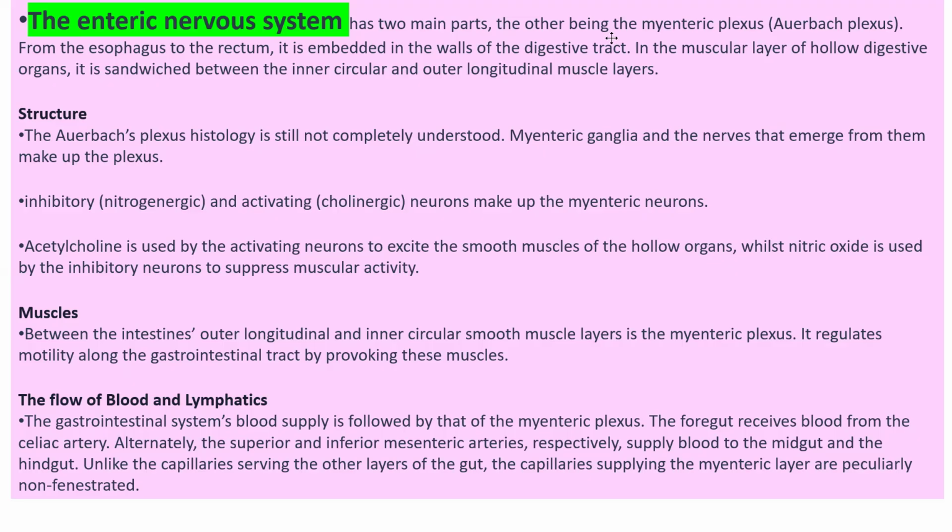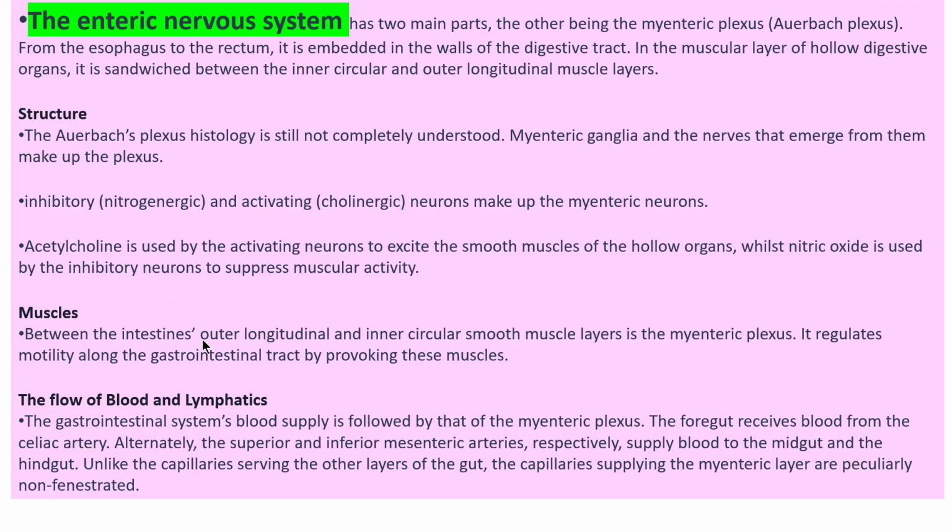The histology of the Auerbach plexus is still not completely understood. Ganglia and the nerves that emerge from them make up the plexus. Inhibitory and excitatory neurons make up the plexus. As for neurotransmitters, acetylcholine activates neurons to excite the smooth muscle of hollow organs, while nitric oxide is used by the inhibitory neurons to suppress muscular activity.